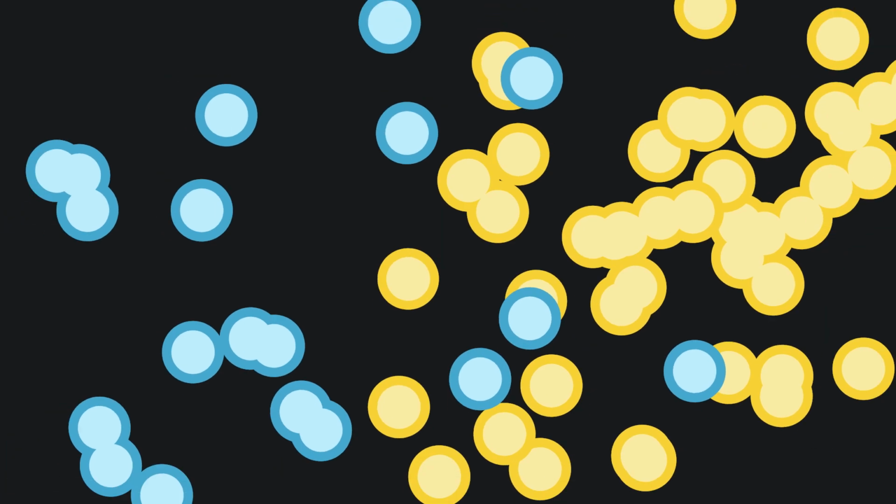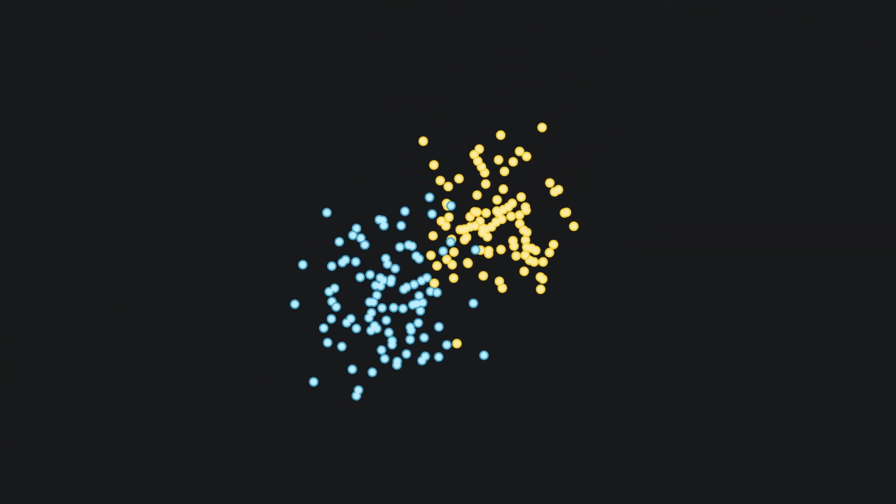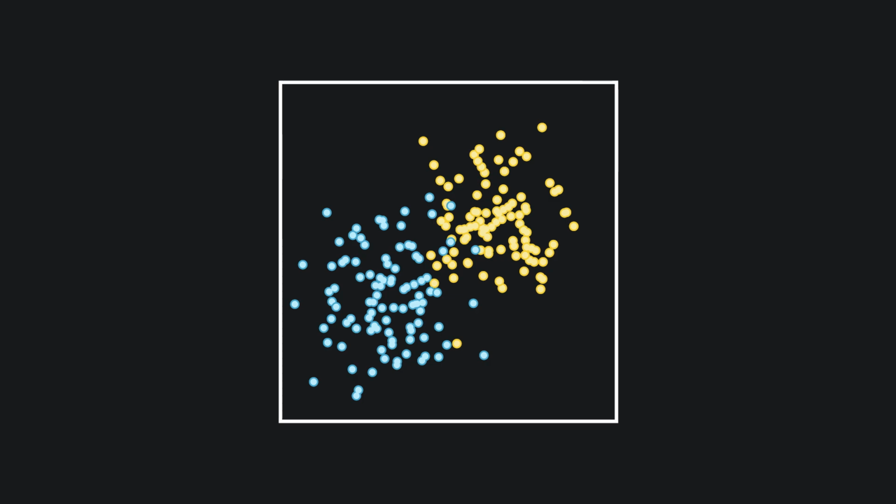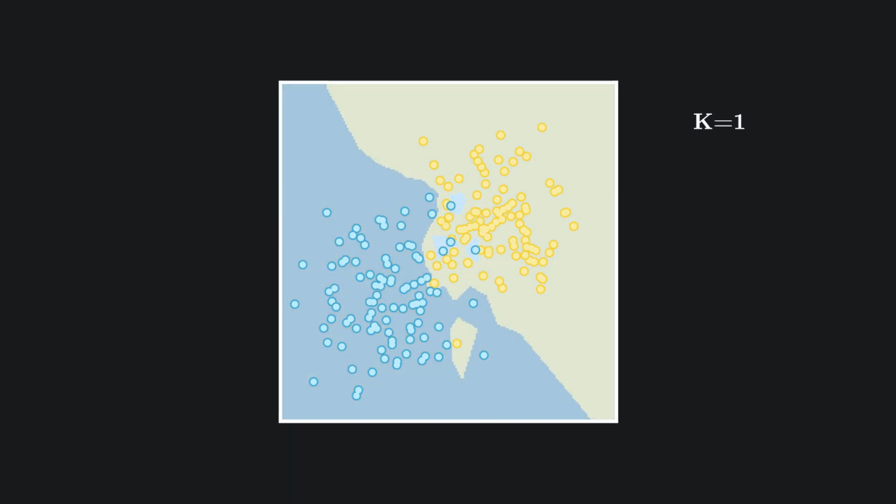Zooming back out, we can pick the number of points we want to compare our post to. Let's call this number k, and check each post to see if a user would like it. For k equals 1, we end up with these little islands of blue and a sea of yellow, and vice versa. This seems counterintuitive to what we'd expect.